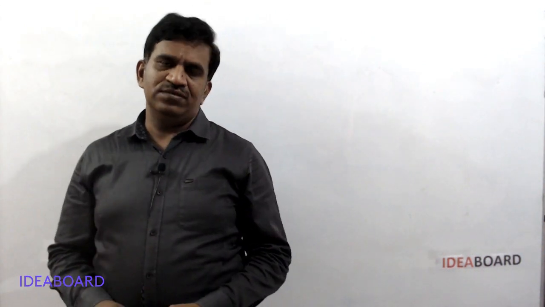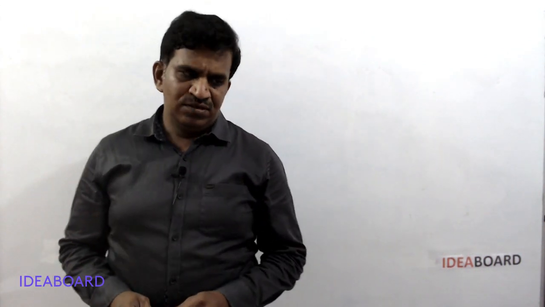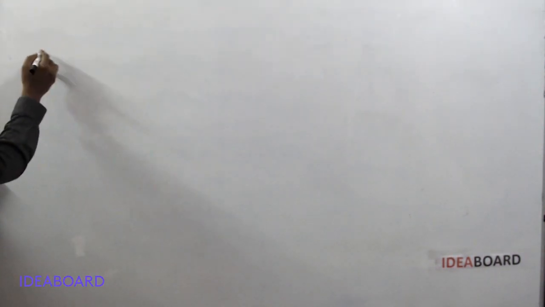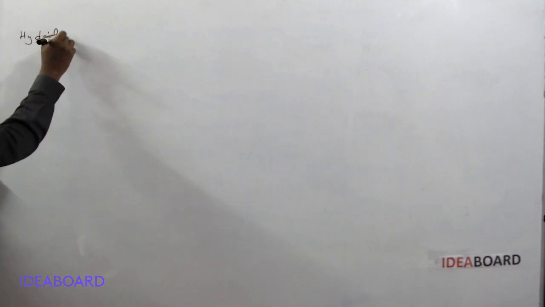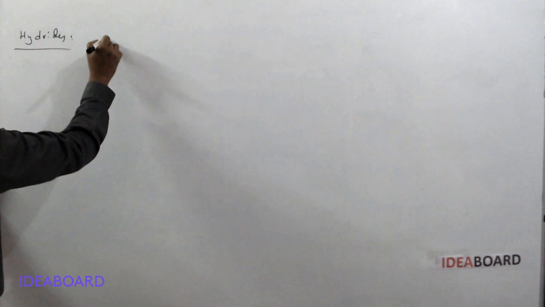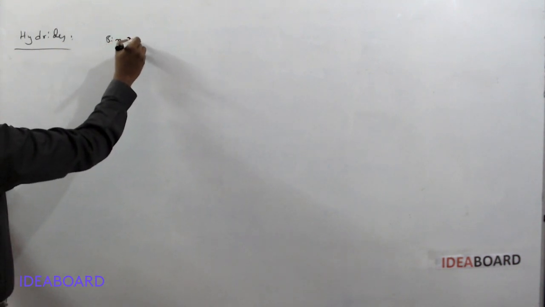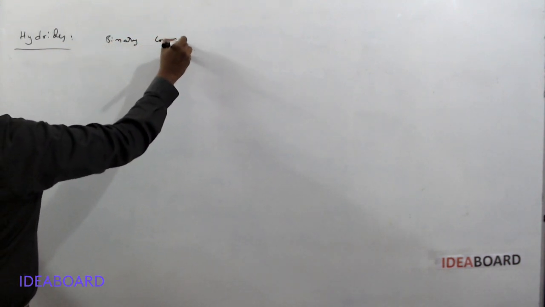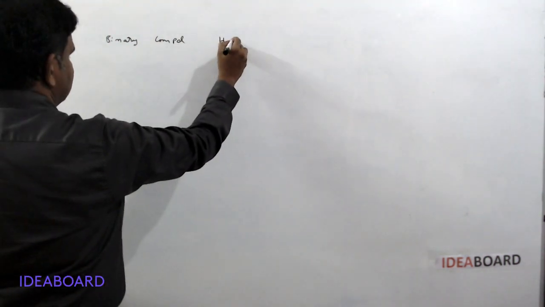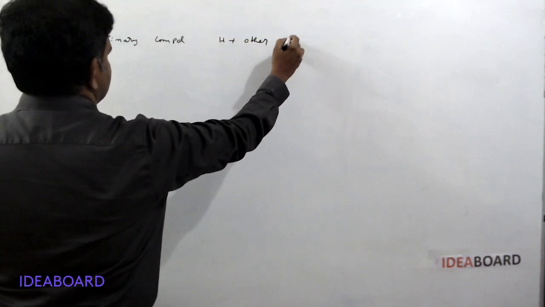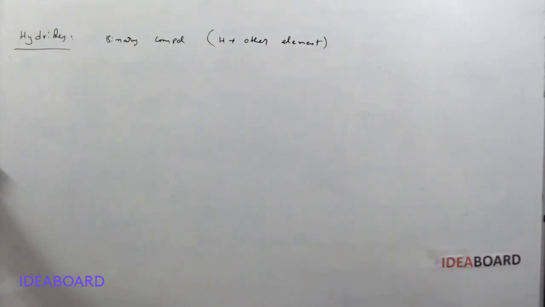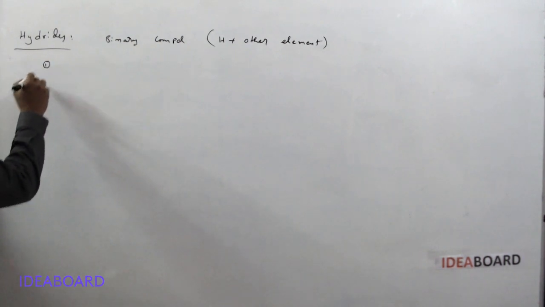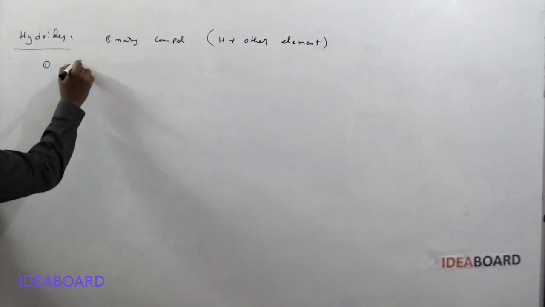The next topic is hydrides of hydrogen. Here, hydrides means binary compounds formed by hydrogen plus another element of the periodic table. In these binary compounds, or hydrides, we have three types of hydrides.